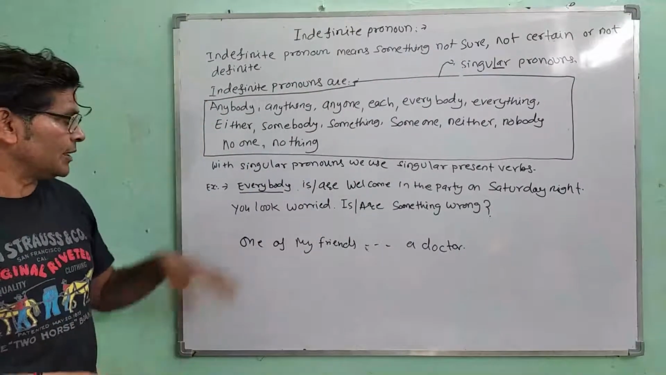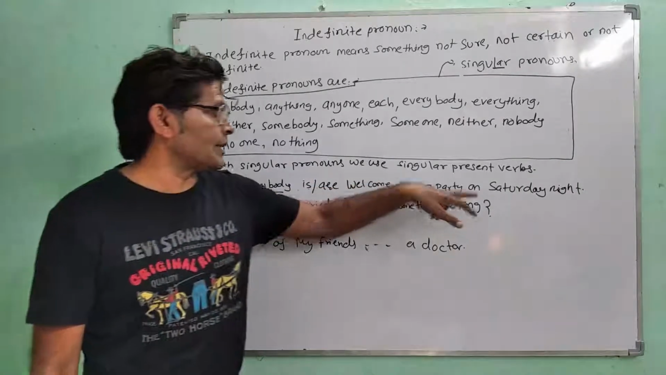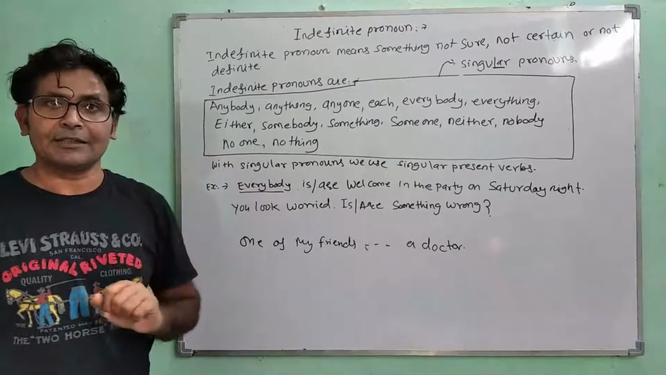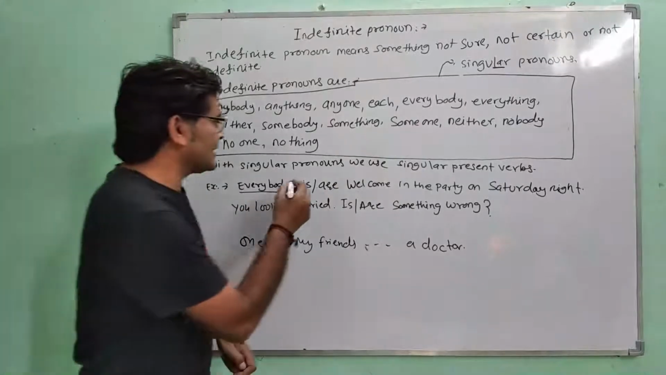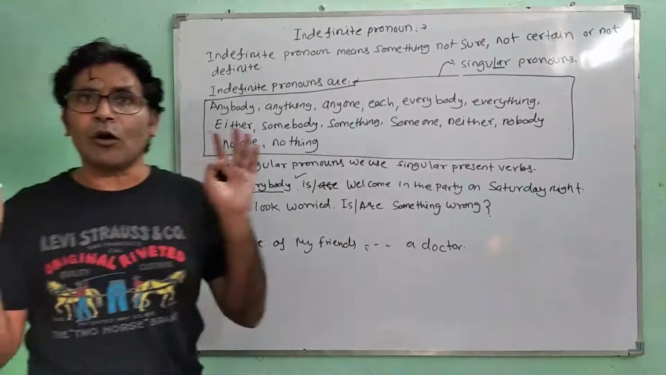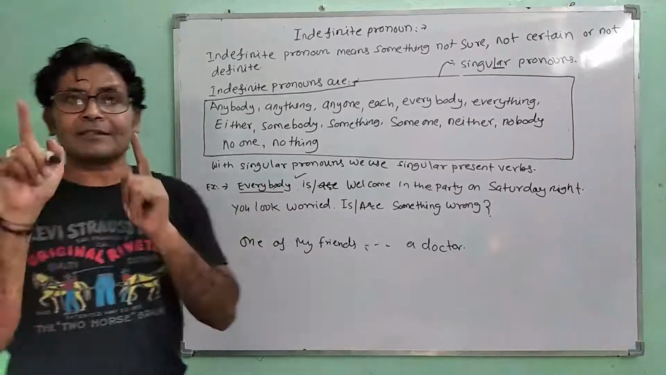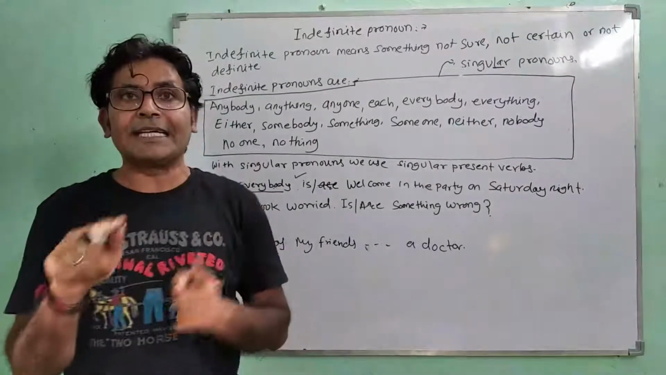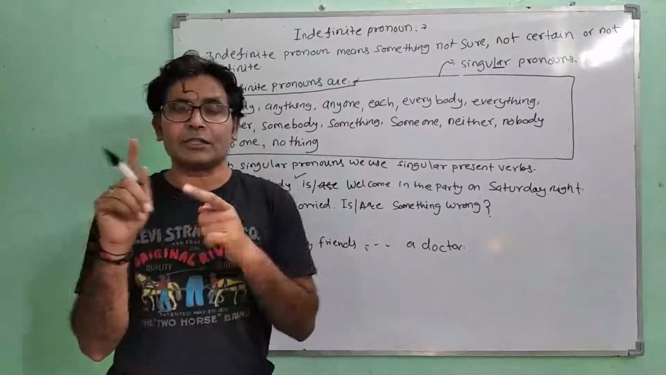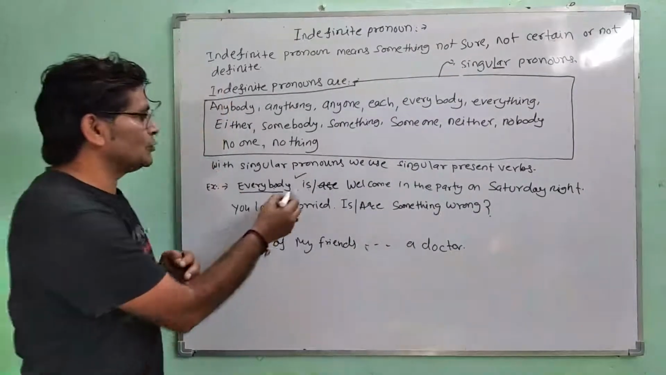Let's take an example. Everybody is/are welcome in the party on Saturday night. Now we have to choose which verb is correct in this sentence. So "is" is the correct verb and "are" is wrong. Why is "are" wrong? Everybody means all, but when we describe this word, everybody means every single body, which means every single person. So this sentence talks about every single person. It's not talking about all of them. So that is why we will use "is" over here.